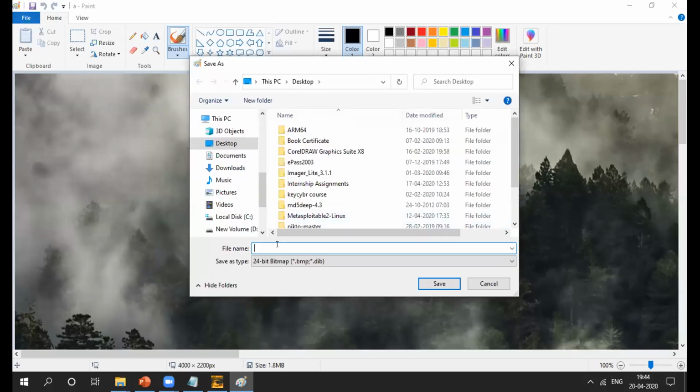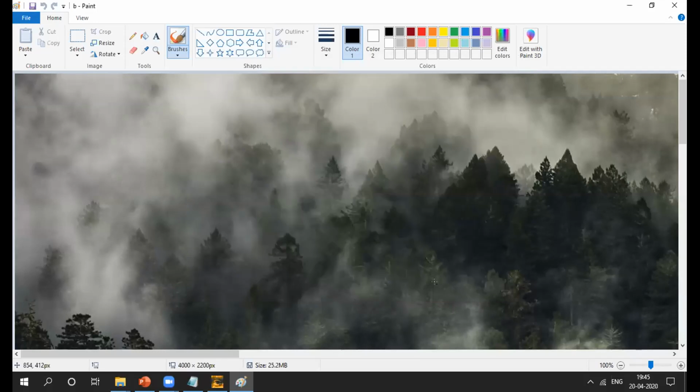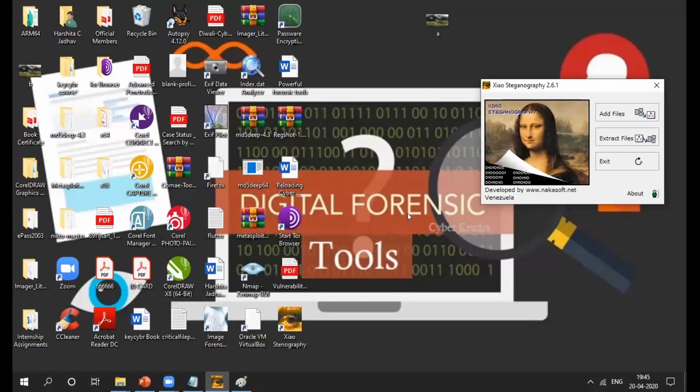I'll give another name, B. BMP is the format of a bitmap image. So yes, I got my bitmap image. Okay, here is my bitmap image. So I don't need my A, so I'll just delete it.